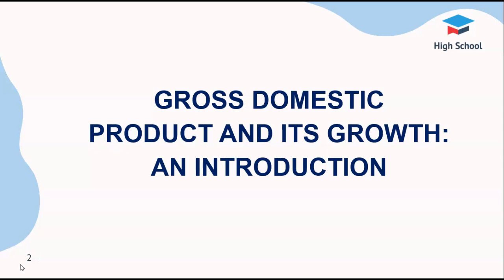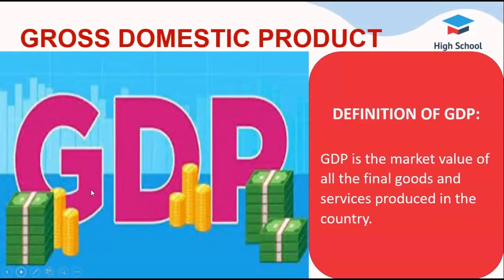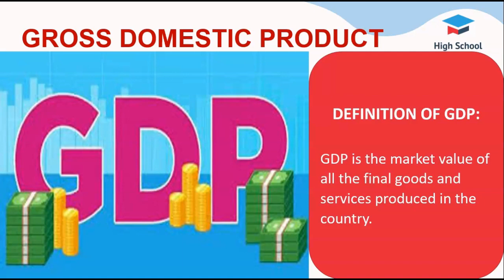Definition of GDP. GDP is the market value of all the goods and services produced in the country. In the above definition, the word goods refers to the products we use every day. It may be a ball, book or chocolate. The word service tells us the activity done for your product, and the market value refers to the price of that product in the market. Example, you go to a restaurant and order your lunch. The lunch is the product, the cooking and serving are the services, and the price you pay for it is the market price for that good.